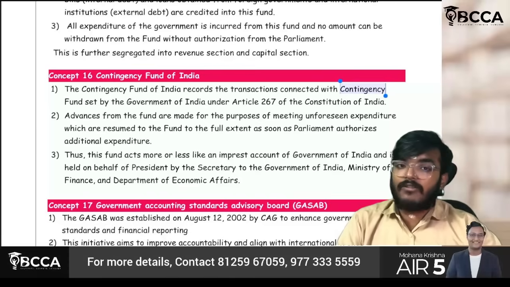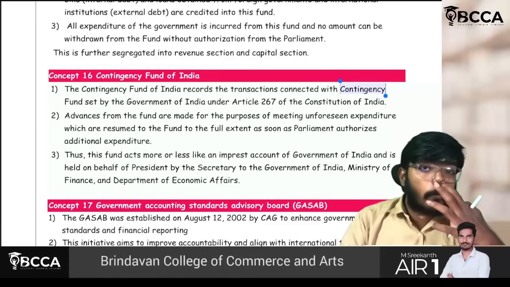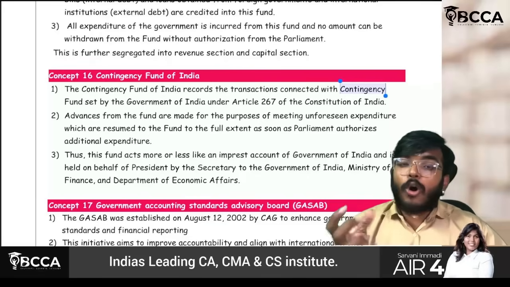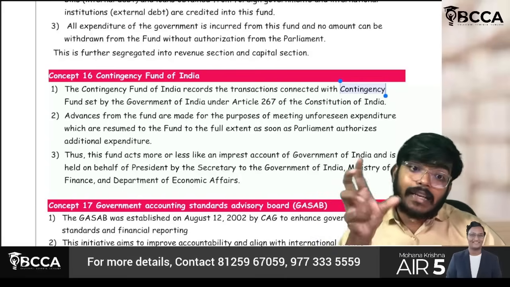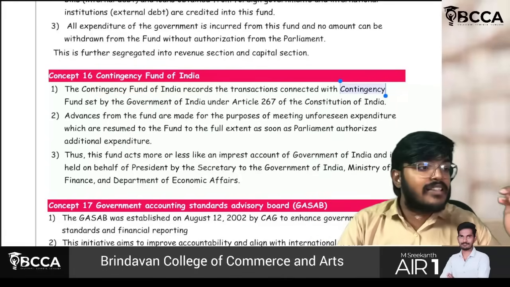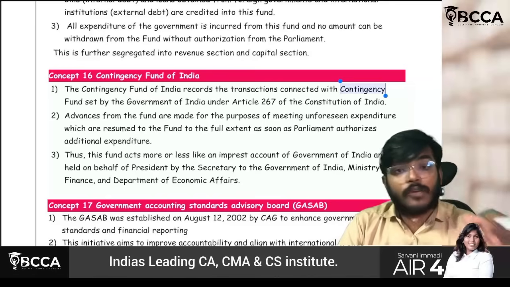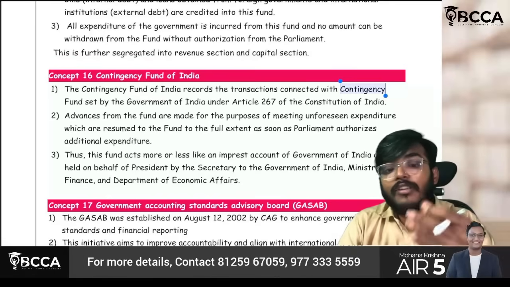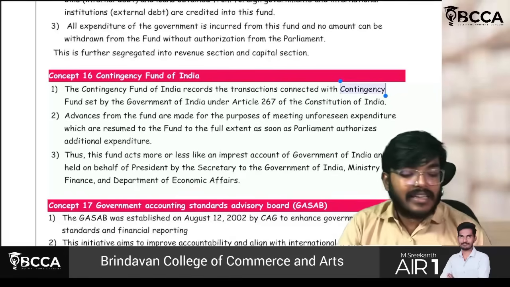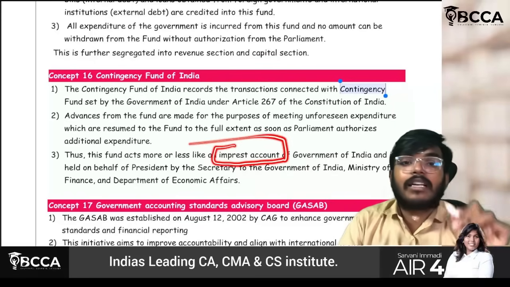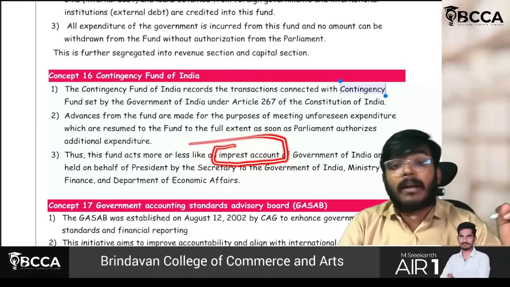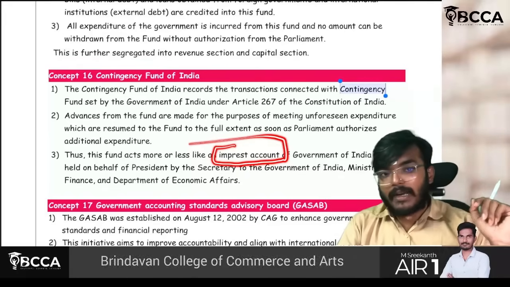Very simple, sir. For example, floods, or defense. Some enemy country has suddenly attacked our country. Let us assume all the funds of India got exhausted. Then it can draw funds from this Contingency Fund of India. And once such expenditure is met, it is the responsibility of the government to deposit whatever amount you have utilized for that purpose in that fund once again. This is like an imprest account. Imprest account is nothing but a kind of storage account. Whenever you feel you can utilize it, but if you have utilized it, you again have to deposit that back.